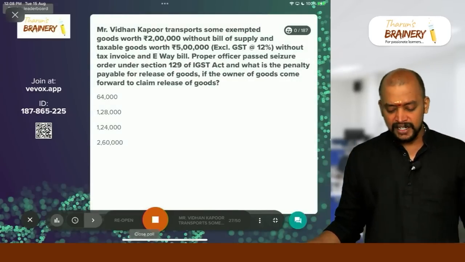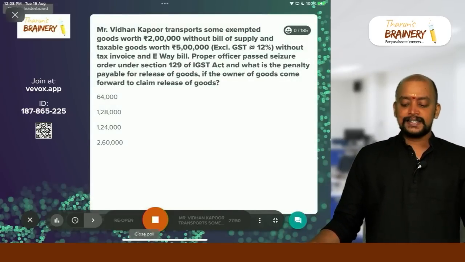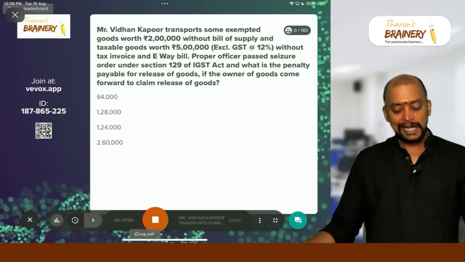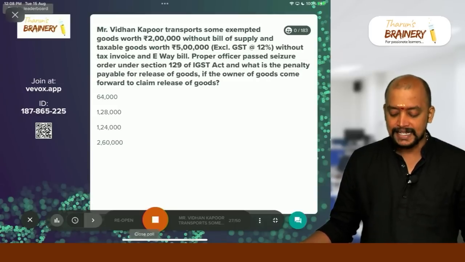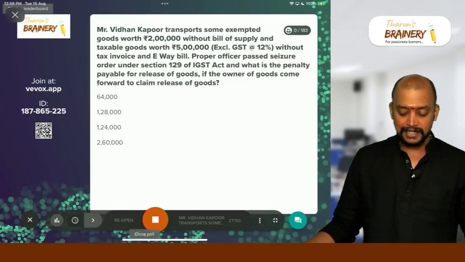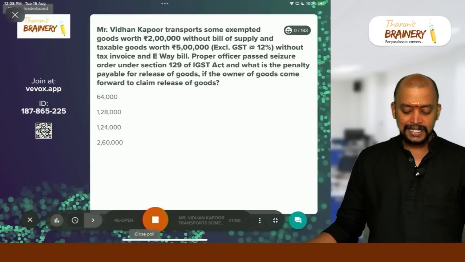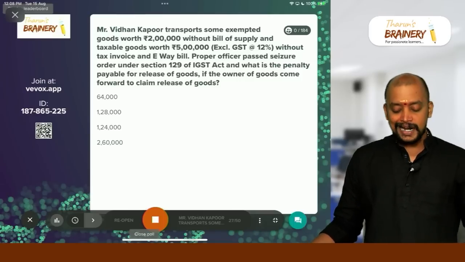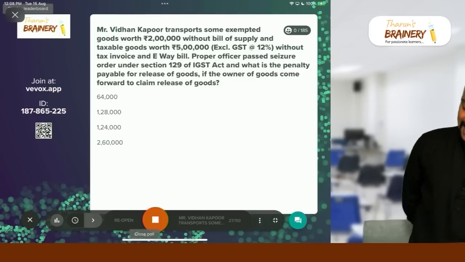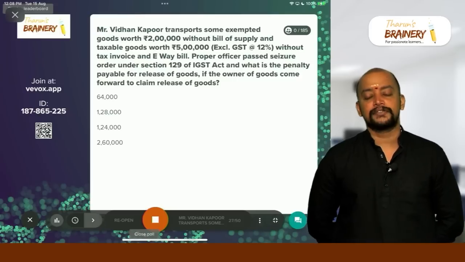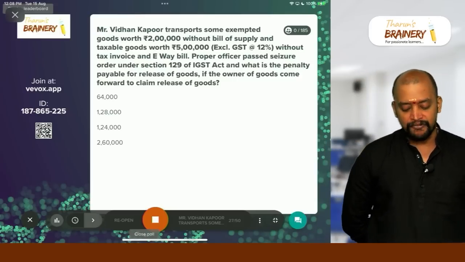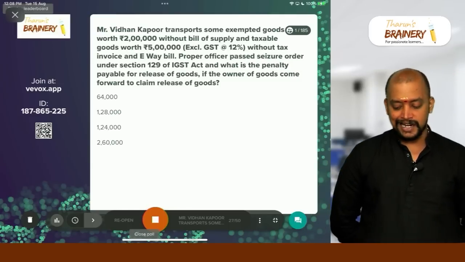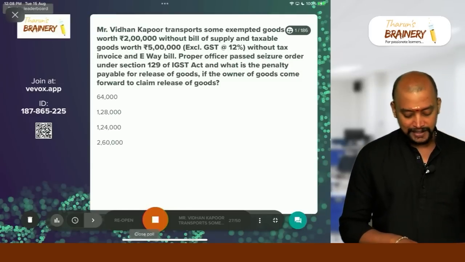Mr. Vidhan Kapoor transports some exempted goods worth rupees 2 lakhs without bill of supply and taxable goods worth rupees 5 lakhs excluding GST at 12% without tax invoice and e-way bill. Proper officer passed seizure order under section 129 of IGST Act. And what is the penalty payable for release of goods if owner of the goods comes forward to claim the release of goods? So concentrate and select the proper option in this case.